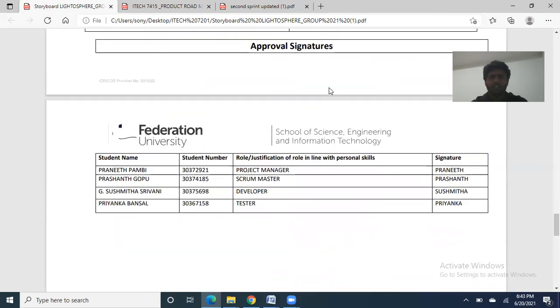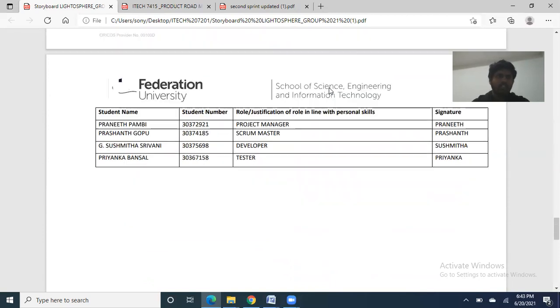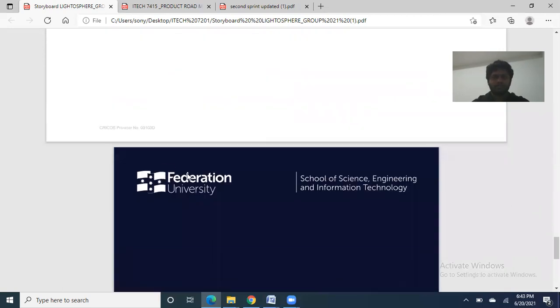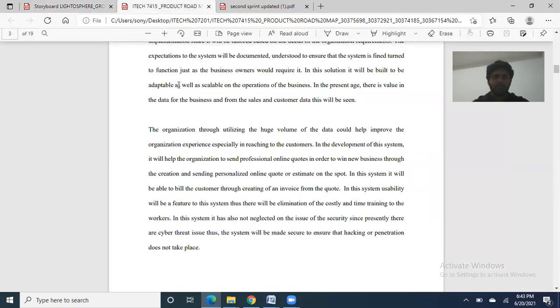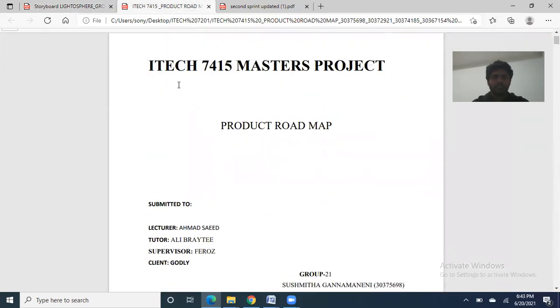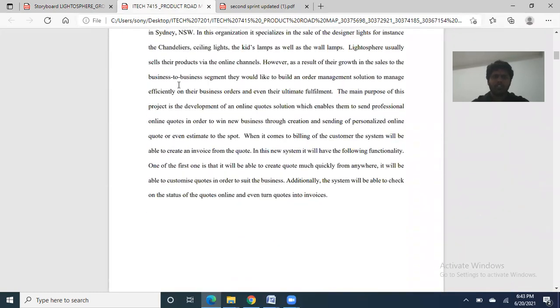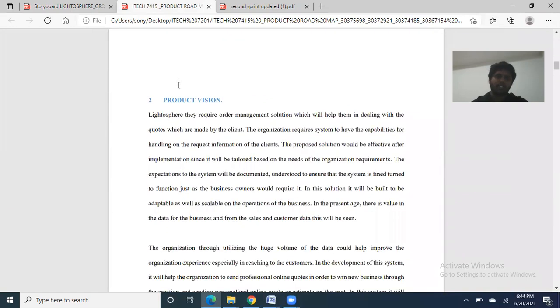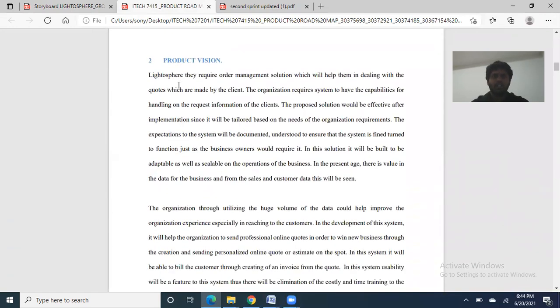And these are our roles in this project, and these are our team members. Now I'm going to the product roadmap. In this product roadmap, my contribution is the product vision.